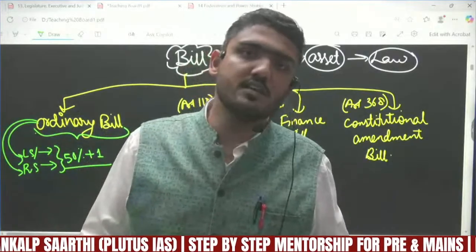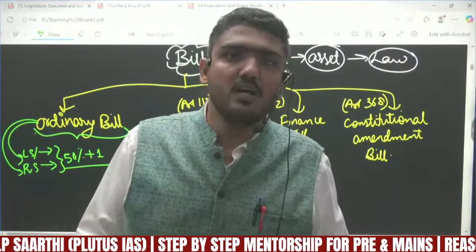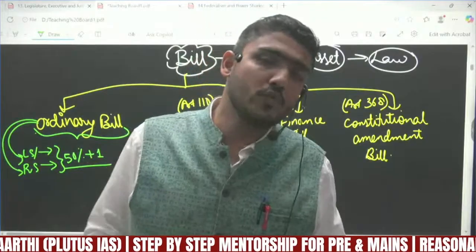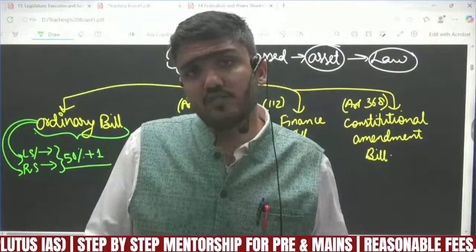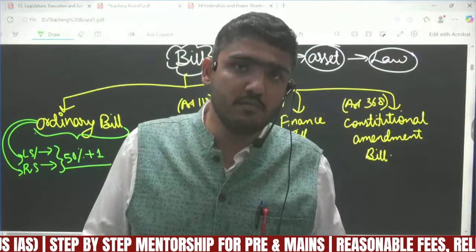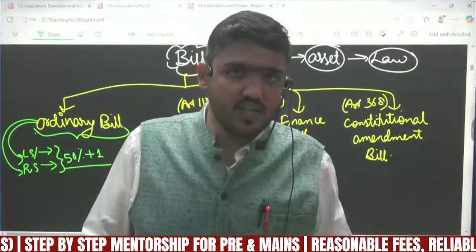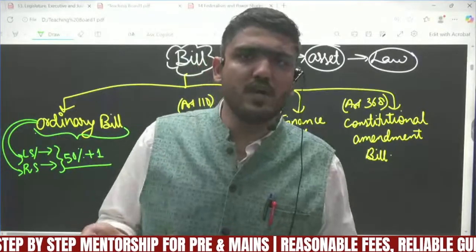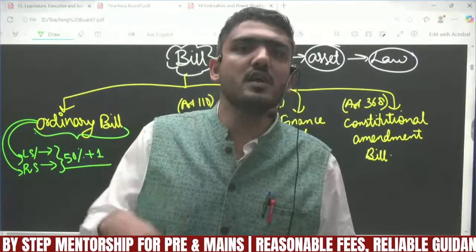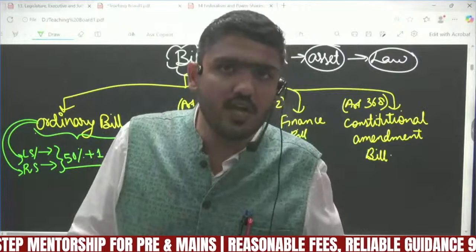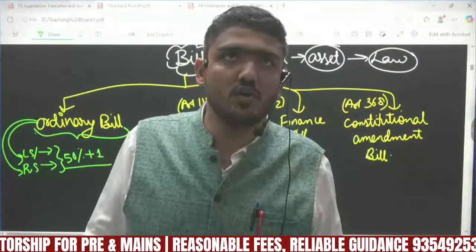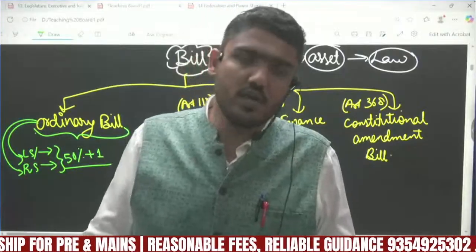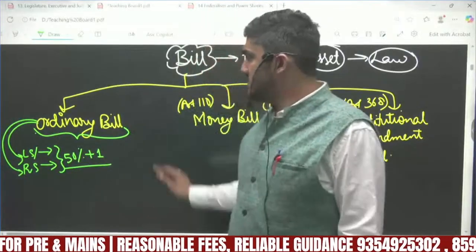Let's say there were 220 members present in Rajya Sabha at the time of voting. Out of those 220 members, 50% is 110 members plus 1. So the vote of only 111 members is required for passing the ordinary bill in any house of the parliament. Okay, so this is the ordinary bill.